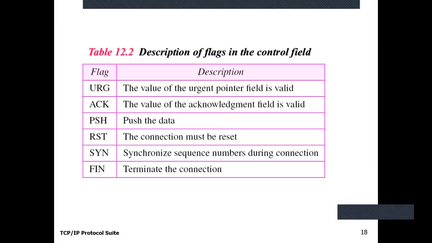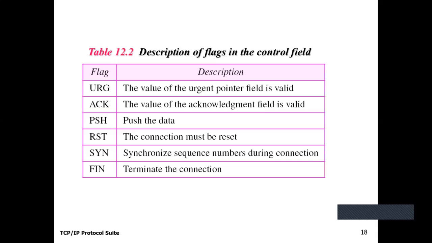This is the description related to the control fields. Clear? I have already explained this. Finish is related to the normal termination of the connection, and reset means the connection must be reset due to any abnormal condition. Okay, the abnormal condition can be anything, like the other party is not available for a long time or idle for a long time after establishing the connection, or the specific software process is not currently active.